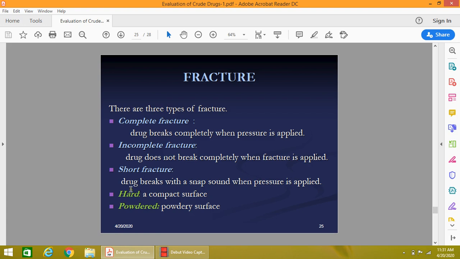And a fracture can be very hard and tough if the drug has a very compact surface, and a fracture can be powdery if the drugs are very fibrous in nature. It has a powdery surface. For example, a powdery drug is some dry leaves. If you fracture or break the drug, then it can be powdery.